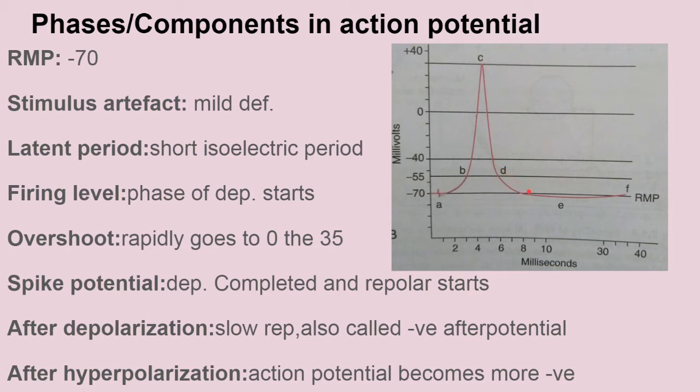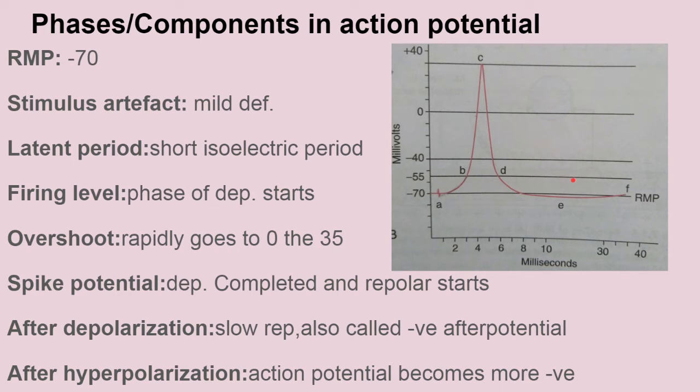Now last is the after hyperpolarization. After reaching the resting membrane potential, the potential further falls and becomes more negative, reaching up to -72. This is known as the after hyperpolarization. After this, the RMP is restored. Remember one thing: after depolarization is also known as the negative after potential, and after hyperpolarization is also known as the positive after potential.